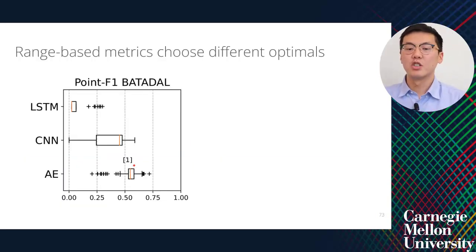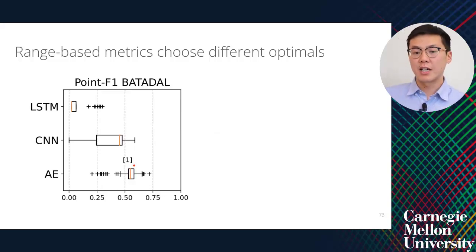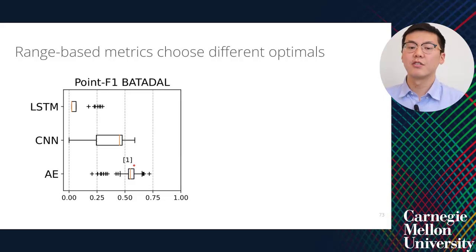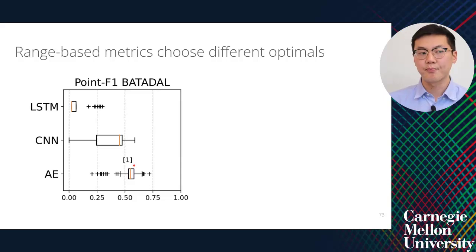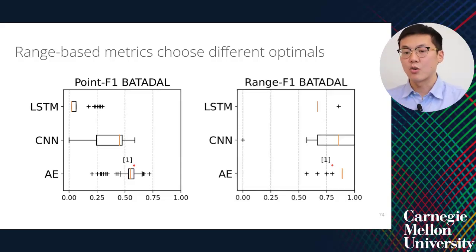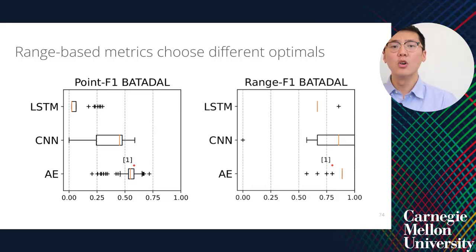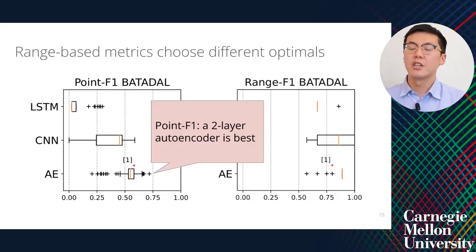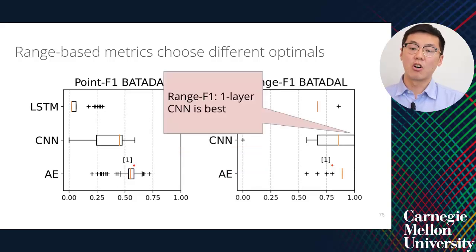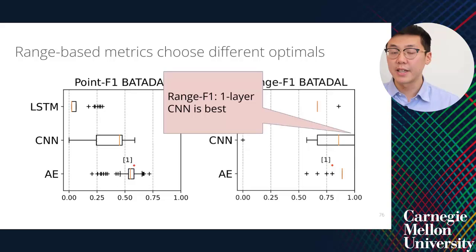To illustrate this, we'll use the examples from the Bonnedal dataset from before. Here on the left, I show the point F1 scores for each of the architectures, autoencoders, CNNs, and LSTMs. On the right now, we repeat the same experiments, but report the final range F1 scores for the same model architectures. When using the point F1 score, you would find that a two-layer autoencoder is the best performing model. However, when using the range F1 score instead, you would now find that a one-layer CNN is the best performing model.